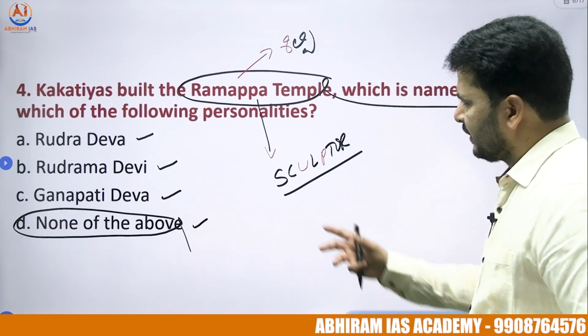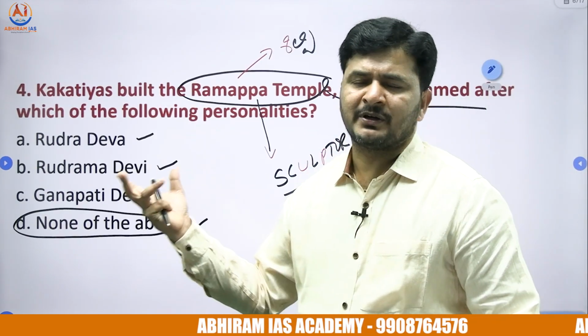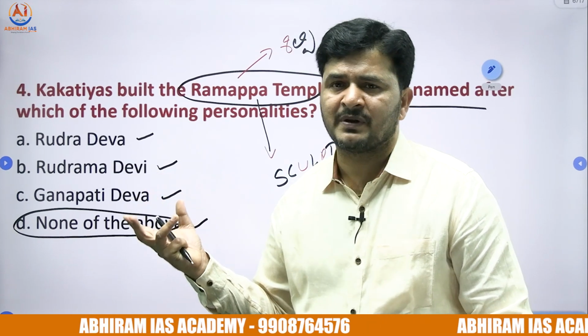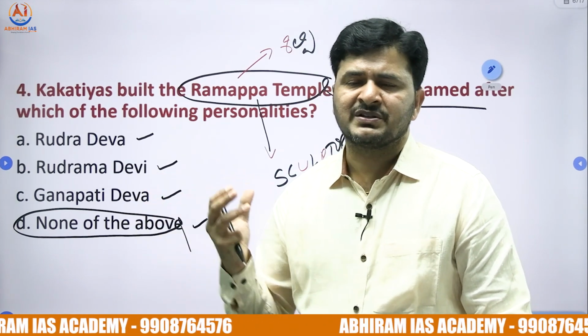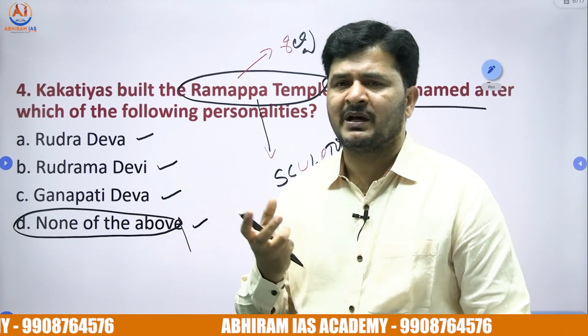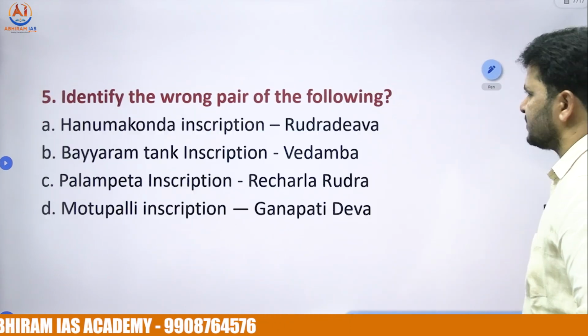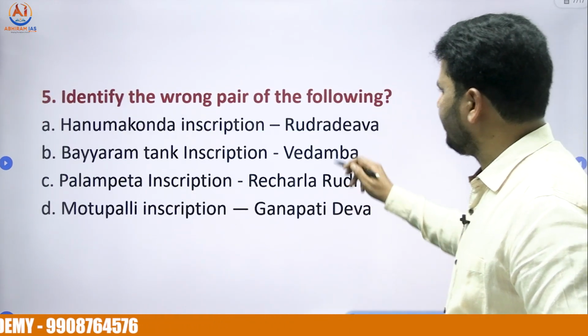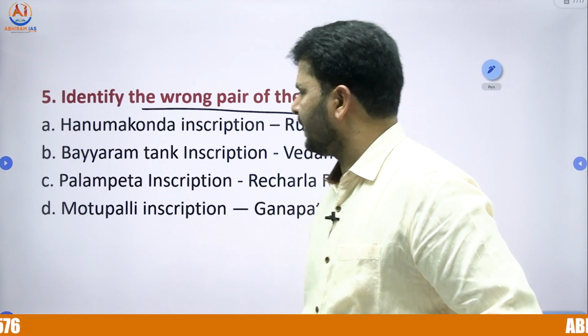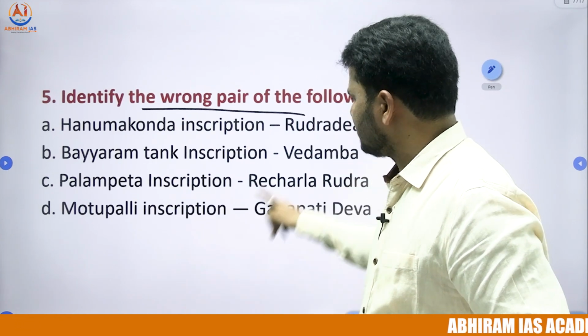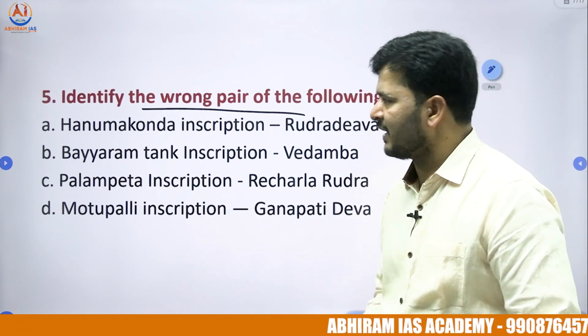In fact, you can also focus on this: recently, the Ramappa temple got recognition from UNESCO. What are the advantages if a temple or a monument gets recognized by UNESCO? Focus on these areas also. Fifth one, identify the wrong pair, the incorrect, wrong pair. On one hand, names of the inscriptions, on the other hand, names of the inscribers.